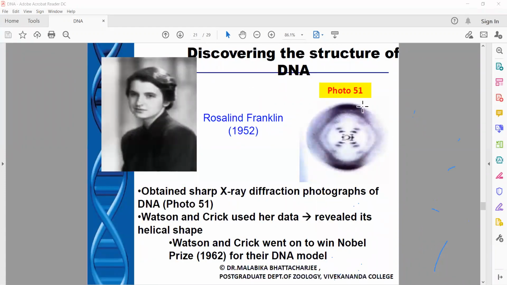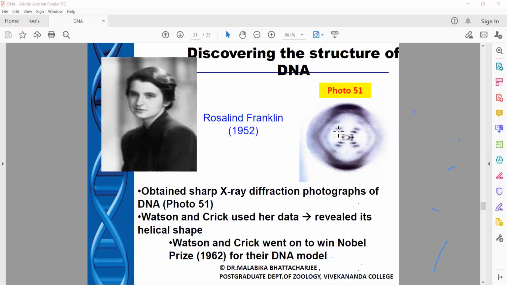And this is that famous photo 51. And this photograph was taken by Rosalind Franklin, but incidentally, this photograph was shown to Watson and Crick by Maurice Wilkins.